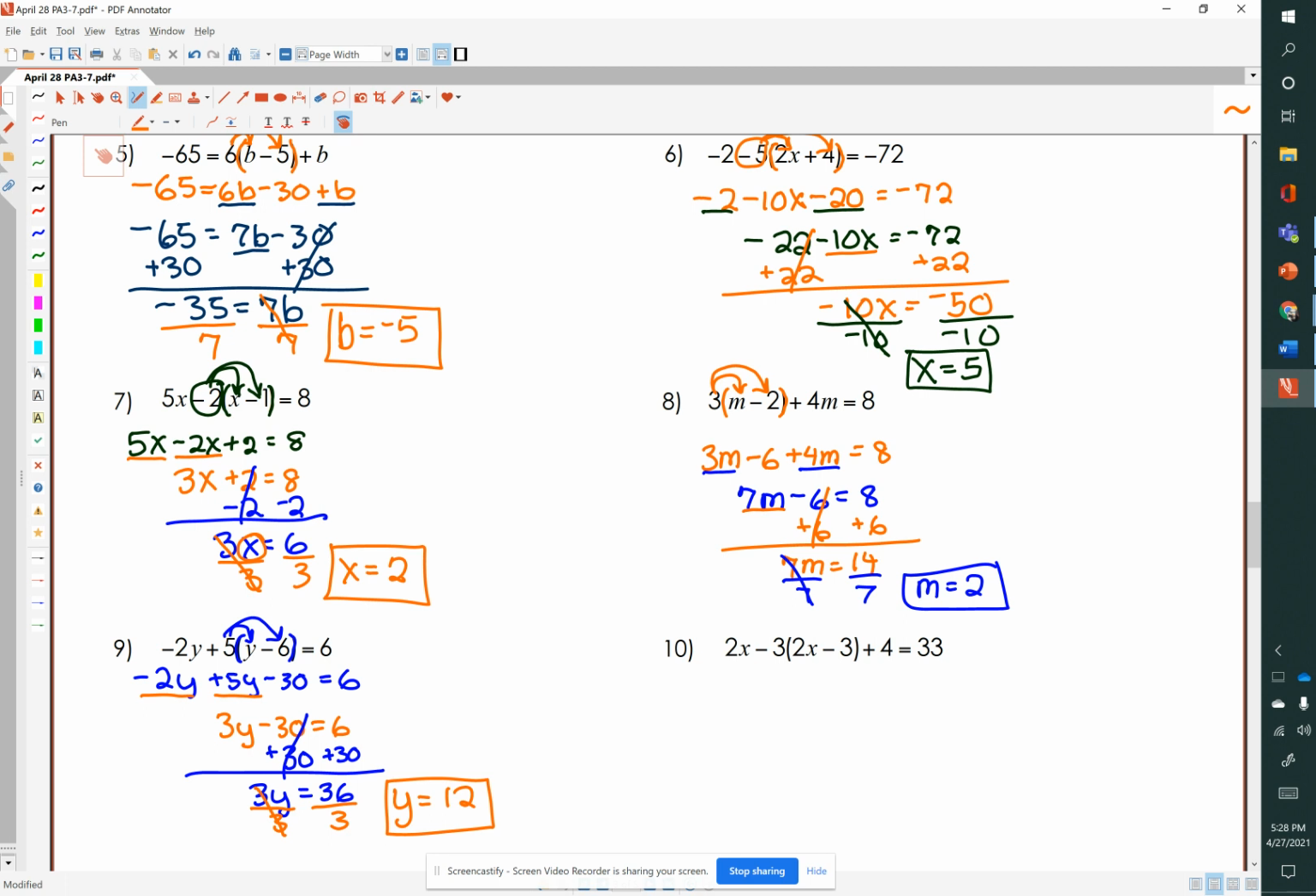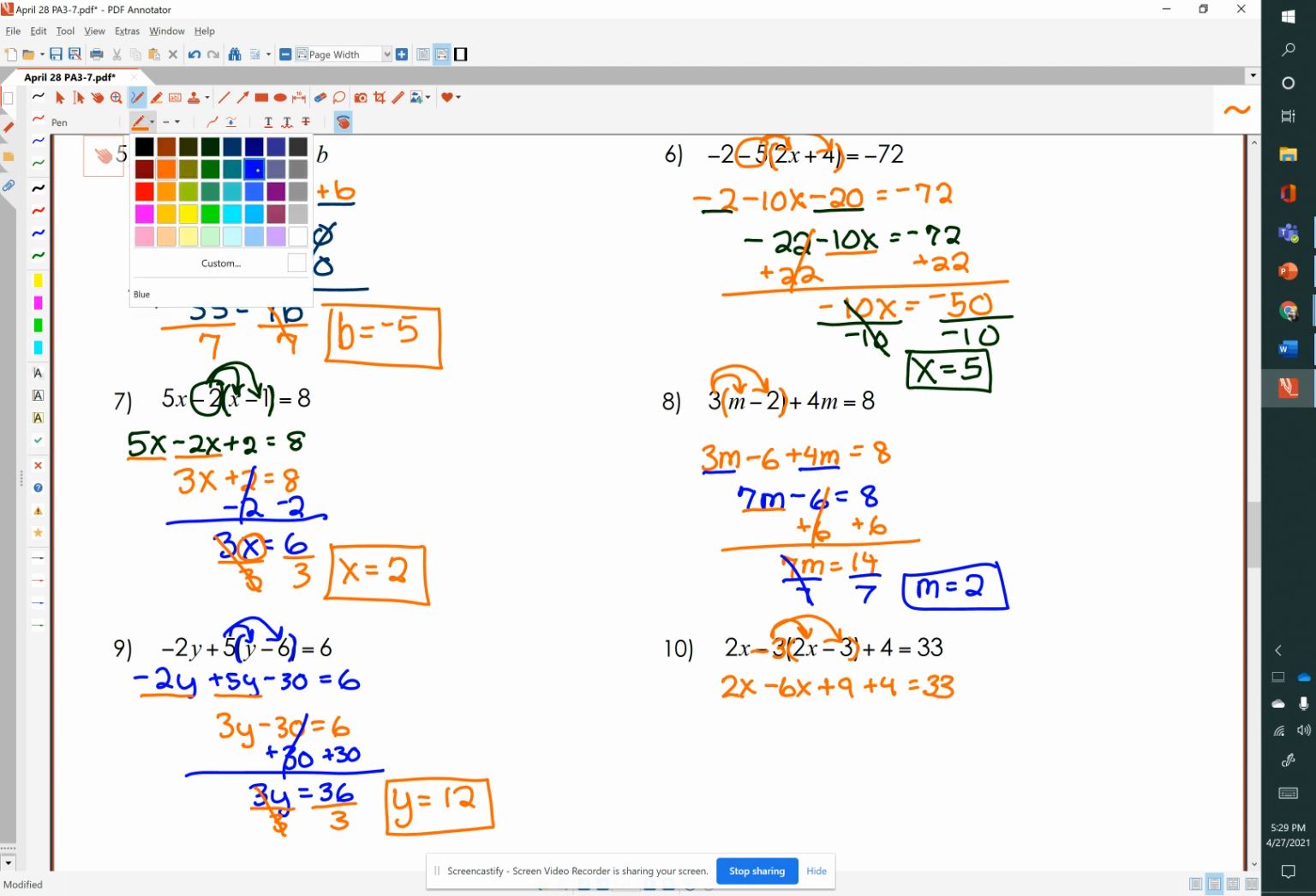And finally, number 10, 2x minus 3, and that minus 3 is going to be multiplied by the quantity of 2x minus 3. And then we're going to add 4 to that, and all of that equals 33. So minus 3 times 2x is negative 6x, minus 3 times negative 3 is positive 9, because a negative times a negative is a positive. And then we have that plus 4 equals 33.